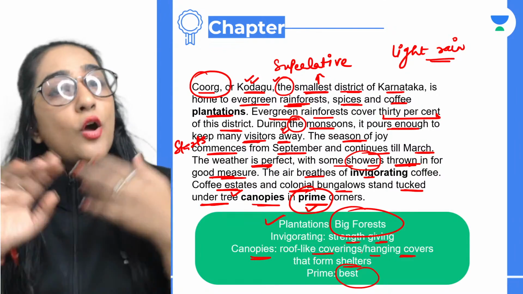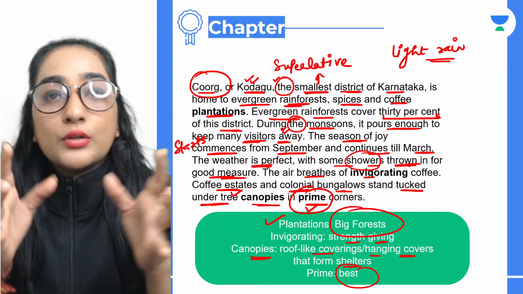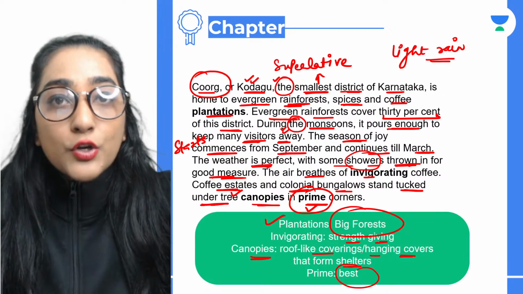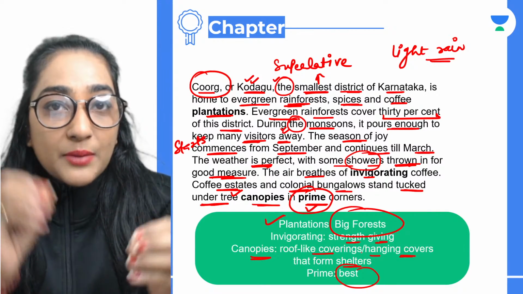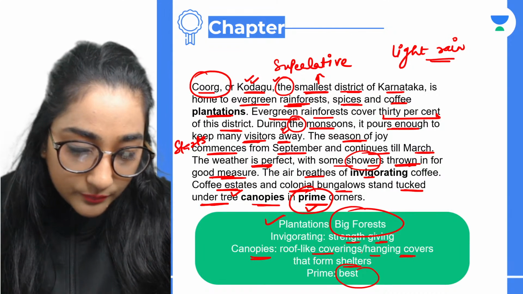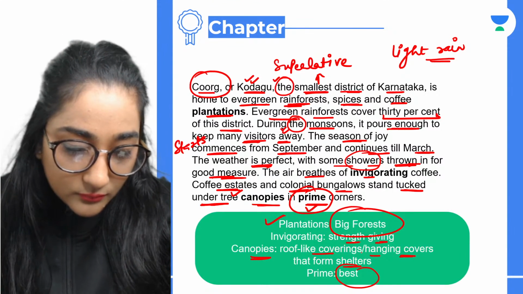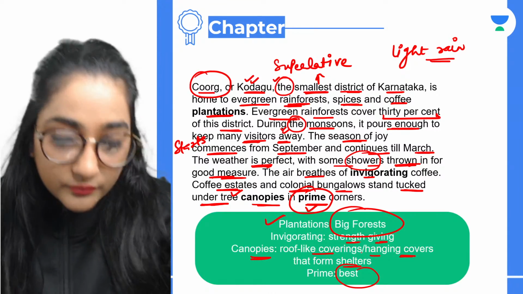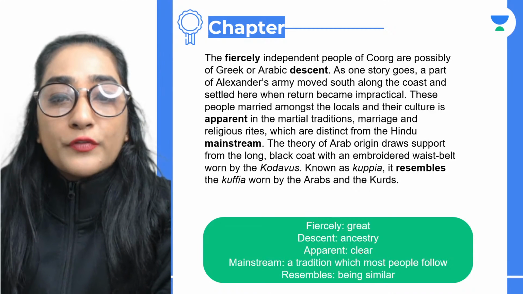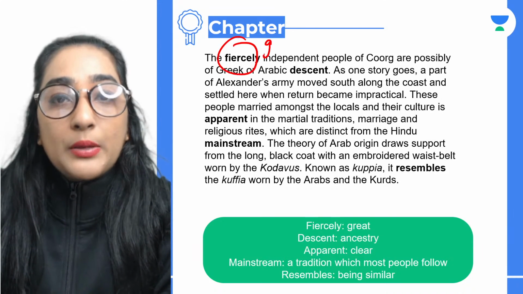And obviously, people who belong to the army or anything else have got the best areas in any place to live in. So that is what is happening: prime corners here means the best corners. Is that clear, everybody? Is that clear, guys? Okay, moving ahead. The fiercely independent people of Coorg. Fiercely basically means great people.